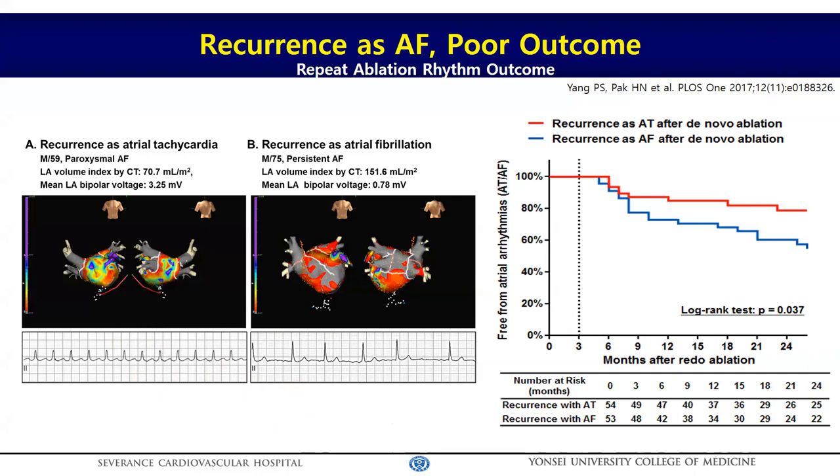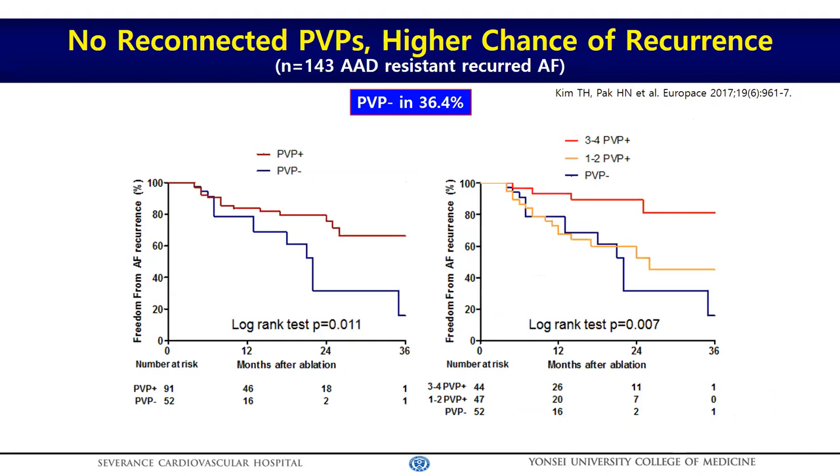In this study, patients with a less remodeled LA commonly recur as atrial tachycardia, but patients with a remodeled atrium commonly recur as atrial fibrillation. Therefore, the redo ablation outcome was significantly worse in patients who recurred as AF after de novo procedures. Does the number of reconnected PV potentials affect the outcome of the second procedure? The answer is yes. Kim Tae-won compared the number of PV reconnections and the redo outcome.